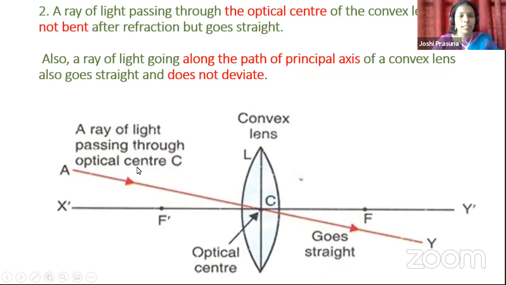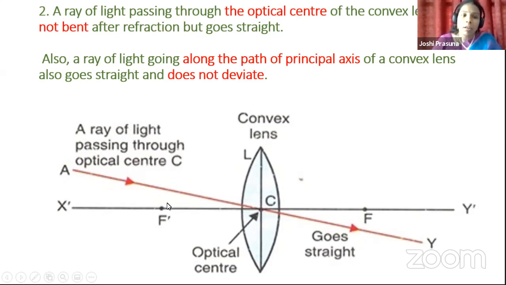The second rule is, look at the ray. Is it passing through the optic center of the lens? Yes. AC is the incident ray, which is passing through the optic center of the lens. But look at the refracted ray. Is there any refraction taking place? That means, is it bending? No, there is no bend in the refracted ray CY. Can you observe, children, in the diagram?